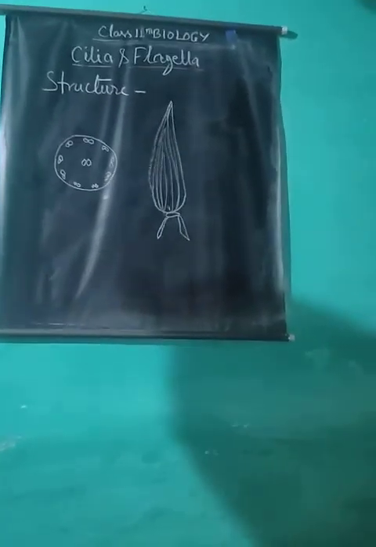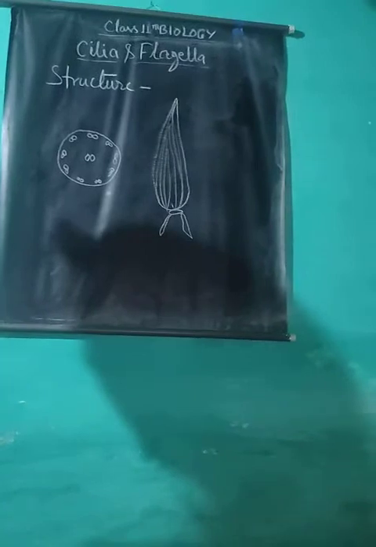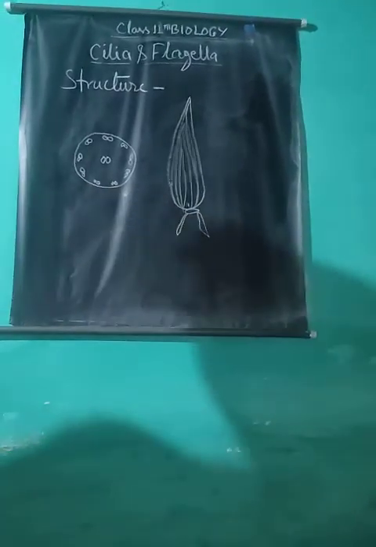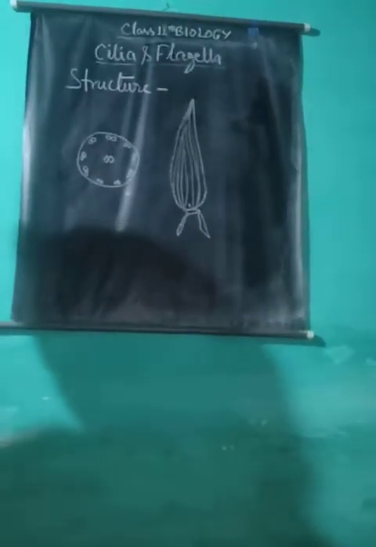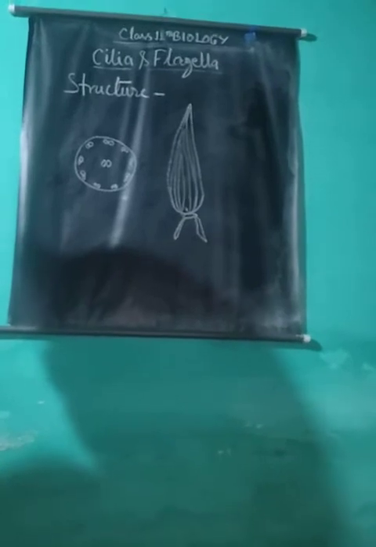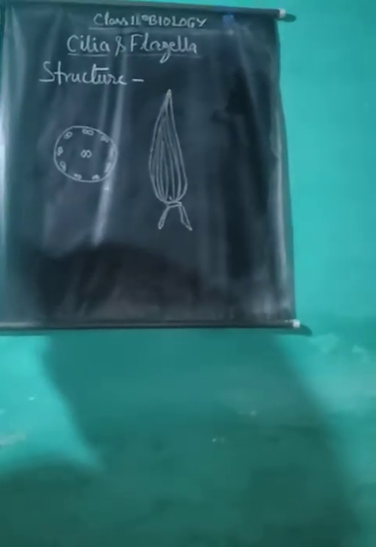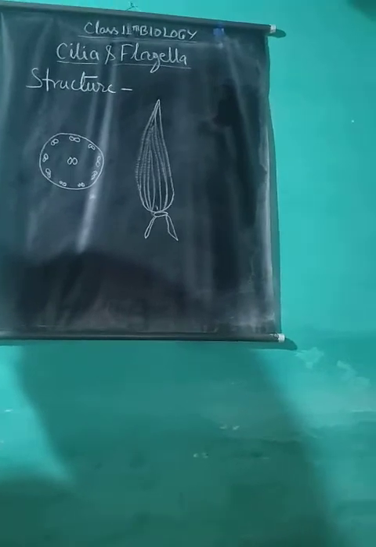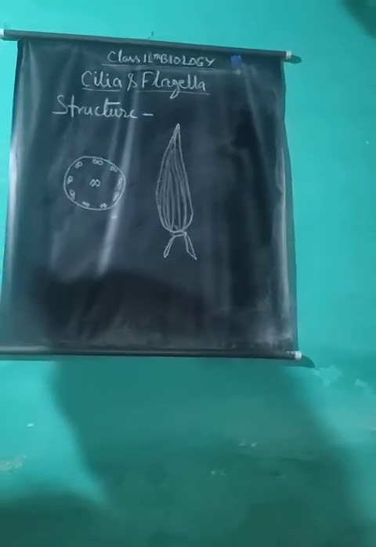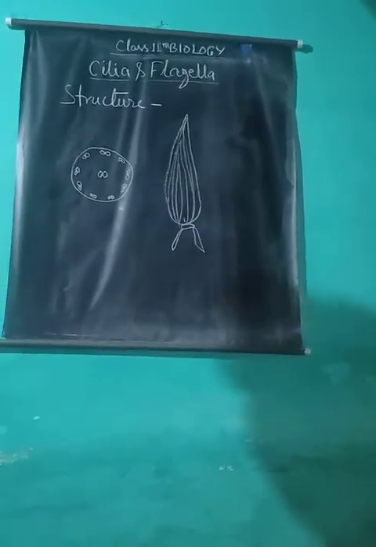Function of cilia and flagella. Their main function is to help the organism to move, as they are the locomotory organs of unicellular organisms. Water currents developed by them help to obtain food particles. They help in internal circulation of matter in the kidney and oviduct. Cilia act as sensory organs in the internal ear, taste buds, and olfactory lobes.